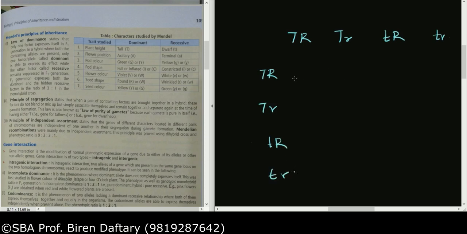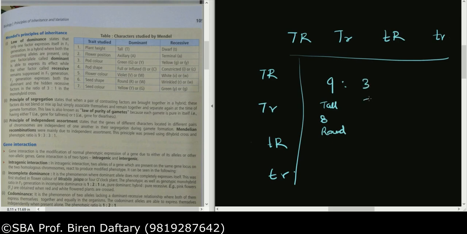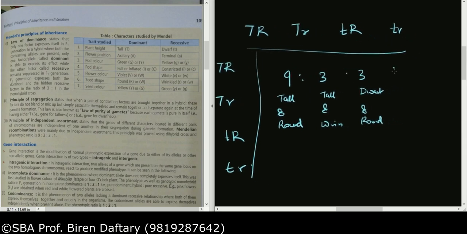And then you are going to write all those 16 individuals over here, and out of those 16 individuals, you are going to get 9 which are tall and round, 3 which are tall and wrinkled, 3 which are dwarf and round, and 1 which is dwarf and wrinkled, correct? So you can show that cross.